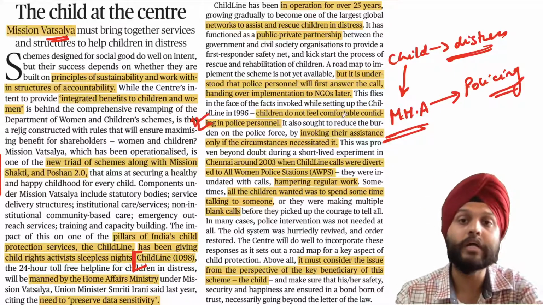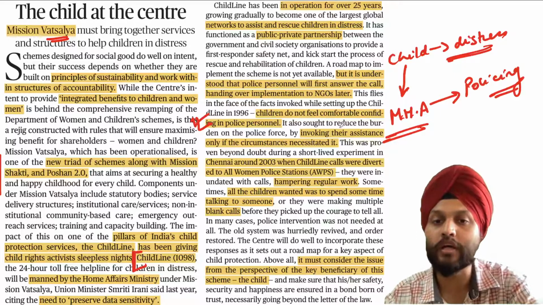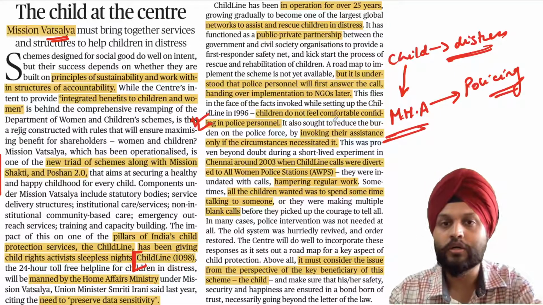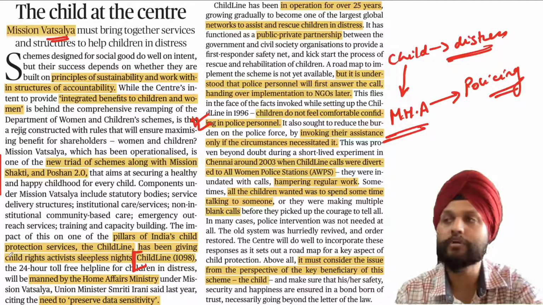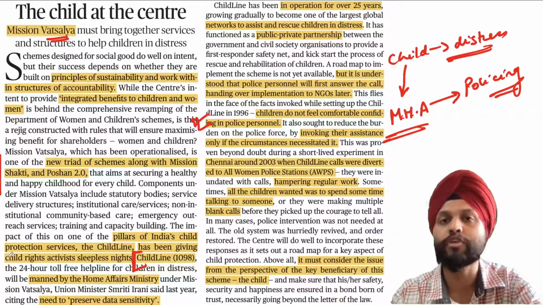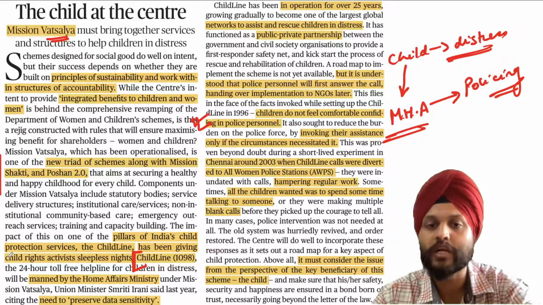They may not have the sensitivity that is required while talking to a child. They don't feel comfortable over here. So ideally it could have been civil society organizations, child rights activists who are actively working for the cause of children. They are better trained, better equipped to deal with the issues of the child.